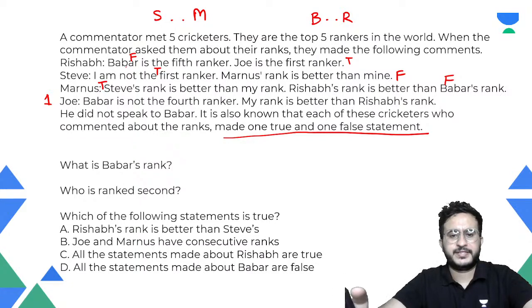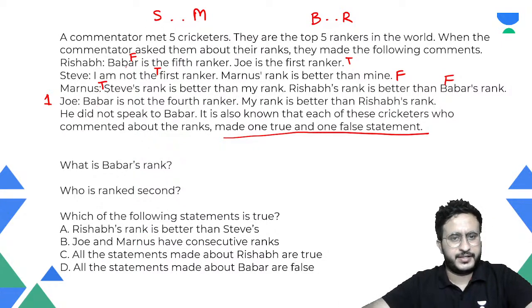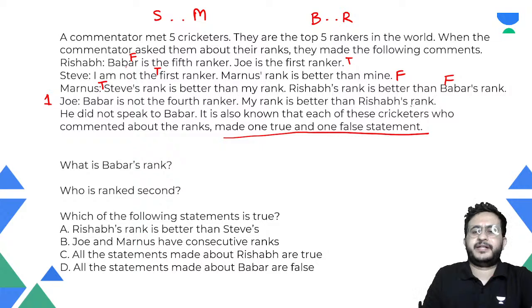Can you identify? किससे पता लगा सकते हैं? See, from this statement, we already know Joe is the first ranker, right? So if he says my rank is better than Rishabh's rank, we cannot tell about this statement, but we can tell about this rank that this is true.